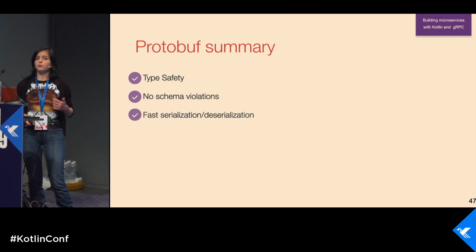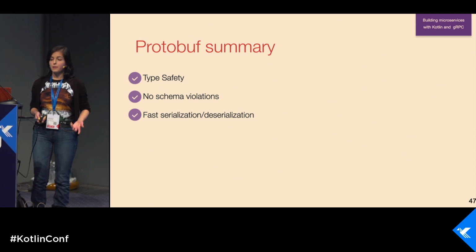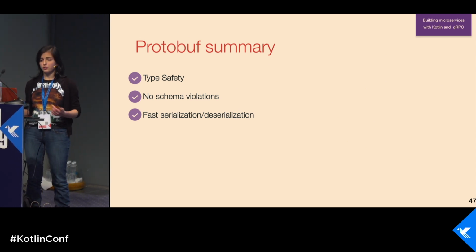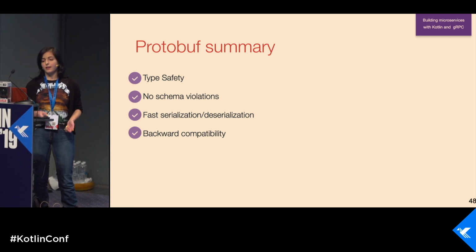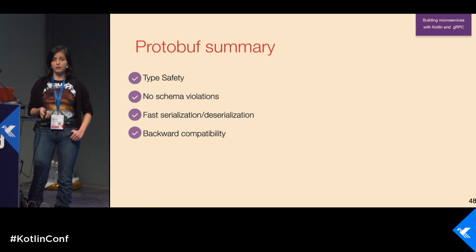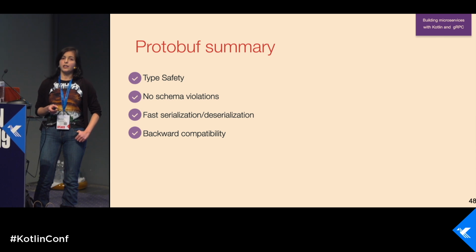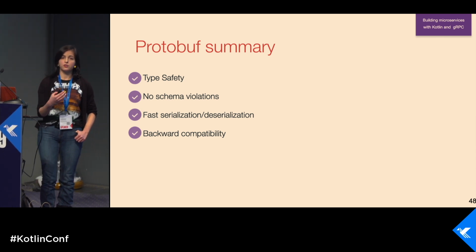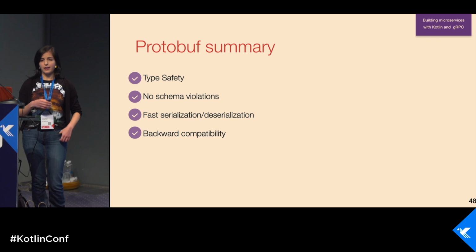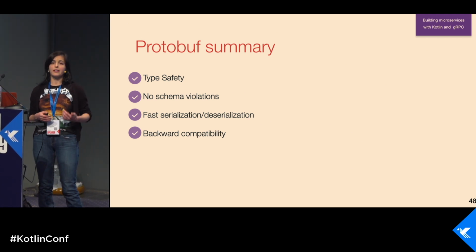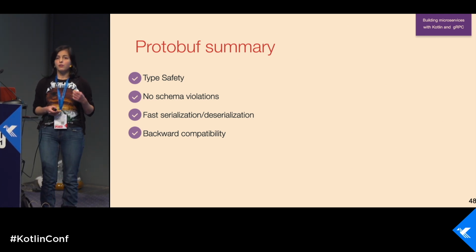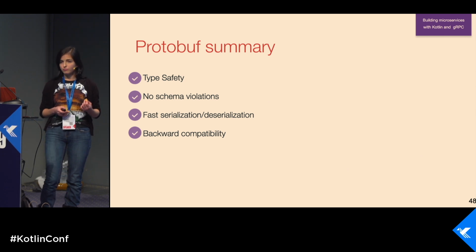As far as we are working with binary, it's bytes, so it's fast. Serialization is fast. And one of the coolest features of Protobuf is backward compatibility. If you want to add new fields into your messages, you can add them easily or deprecate them easily, because all these fields are optional.